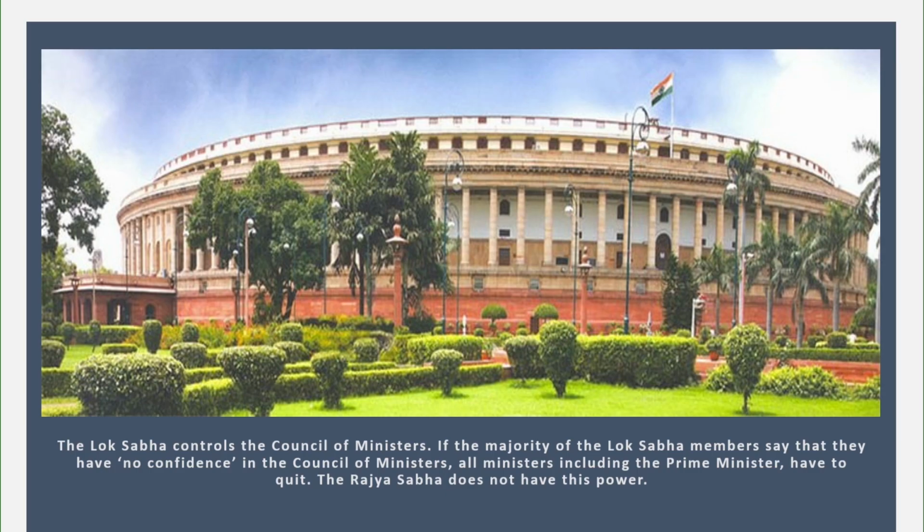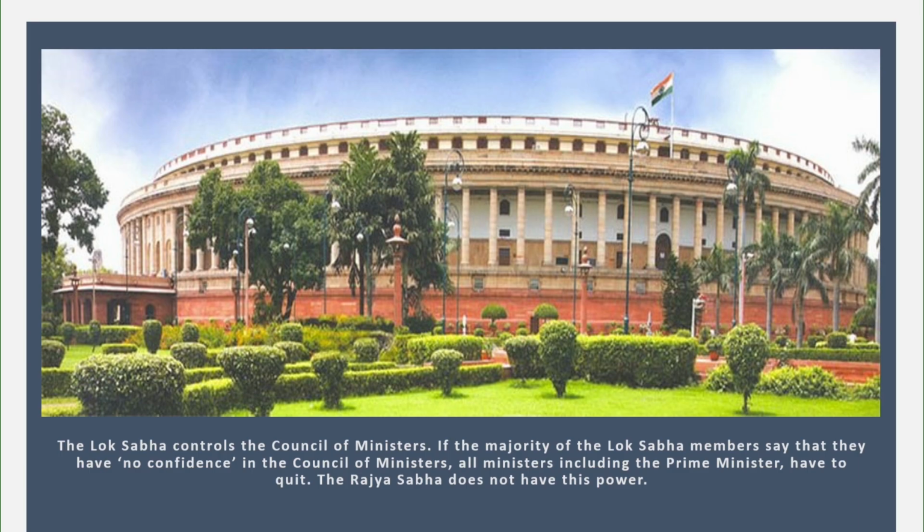Now talking about another power, the Lok Sabha controls the Council of Ministers. That means all the members of the Lok Sabha will be controlling the Council of Ministers. And if the majority of the Lok Sabha members say that they don't have confidence in the Council of Ministers, in that case, all the ministers, including the Prime Minister, have to quit. And in that case, the government will fall. So this is the advantage given only to the members of the Lok Sabha. They can pass the no confidence motion on the government, and if the majority of members of the Lok Sabha pass this no confidence motion, at that time the Council of Ministers and the Prime Minister have to quit office. In case of Rajya Sabha, it is not applicable.